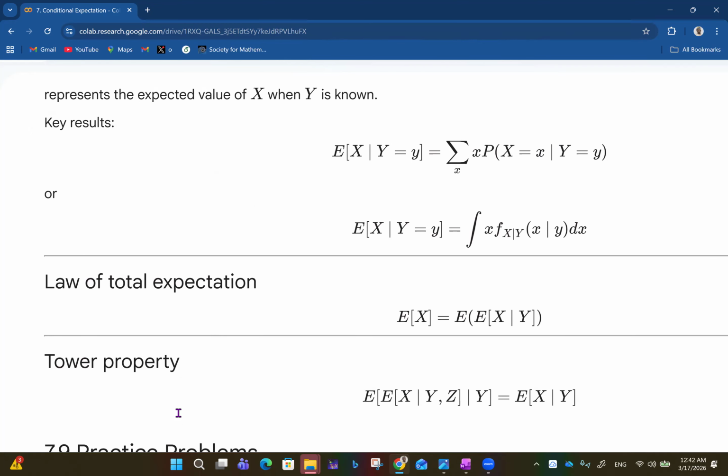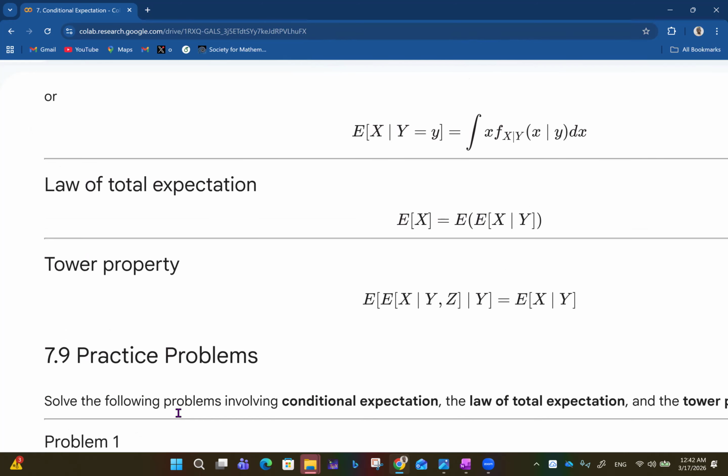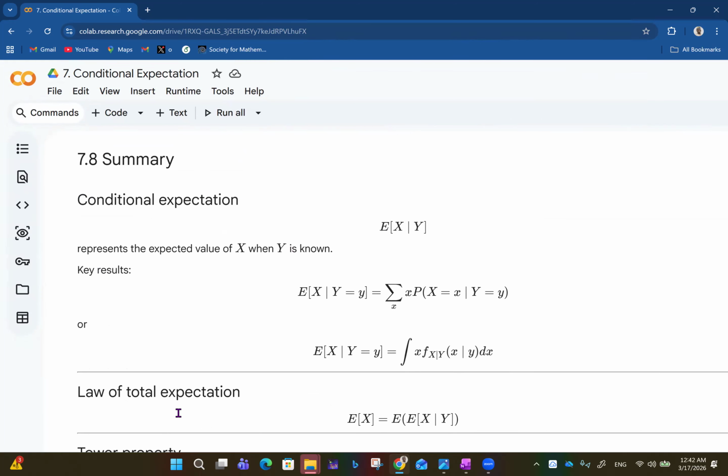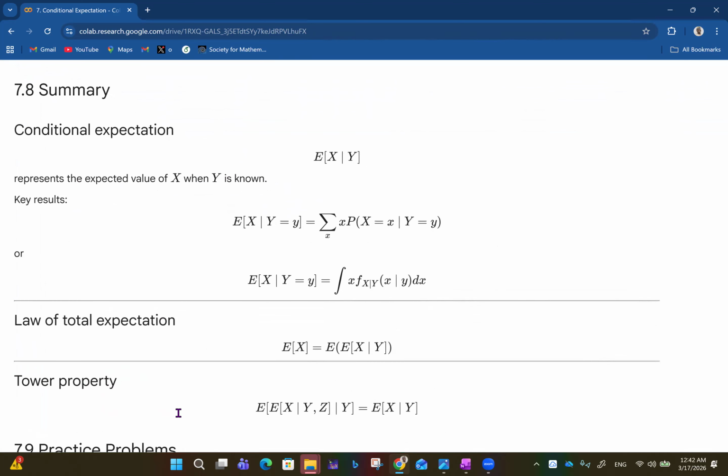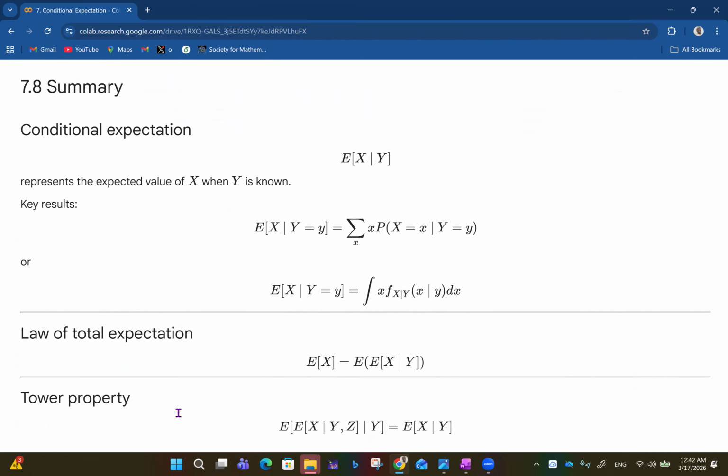In summary, let me see if I can put everything together in one slide, in one show, so to speak. So in summary, we see that conditional expectation, which is given as the expected value of X given Y, represents the expected value of X when Y is known. So the key result: the expected value of X given Y equals y is equal to the summation over x of x multiplied by the probability that X is x, given that Y is equal to y. This is for the discrete case, and there is an analogous form for the continuous case.